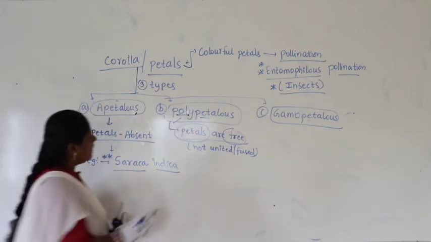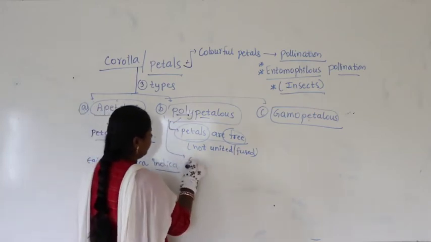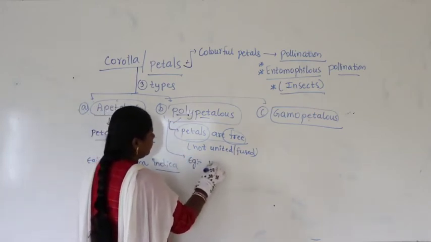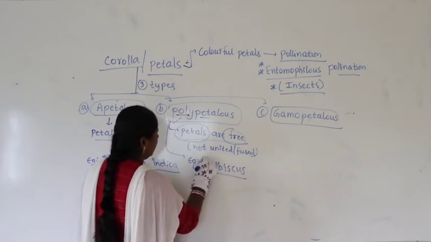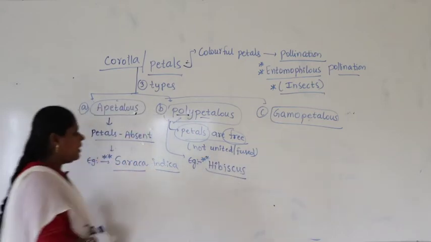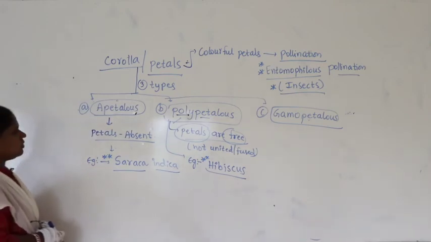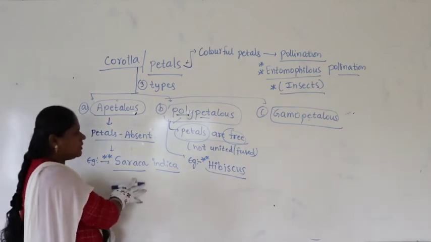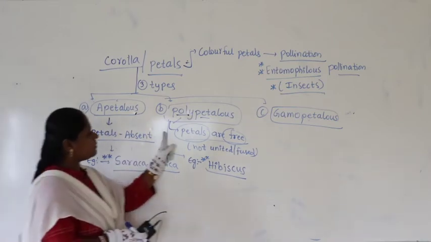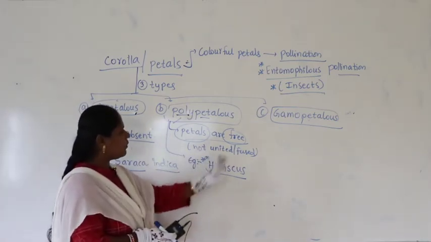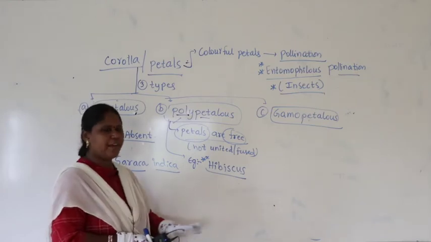Polypetalous. You can take the example for polypetalous. The best example is nothing but hibiscus. In the case where petals are absent, it is called apetalous. Then coming to polypetalous, petals are free, not united or fused, that we find in the case of hibiscus.